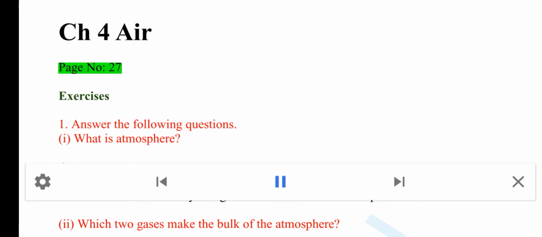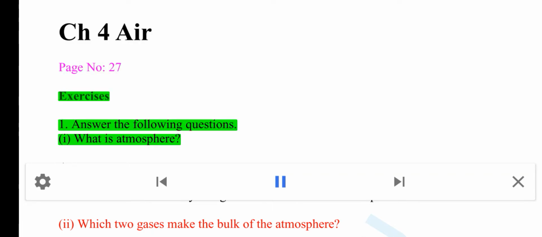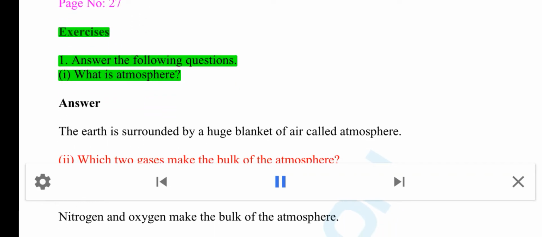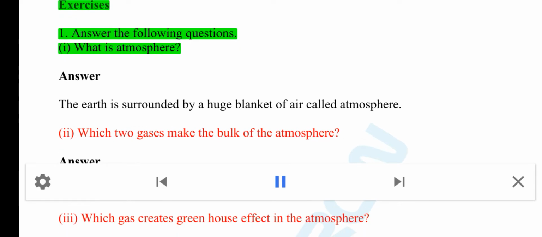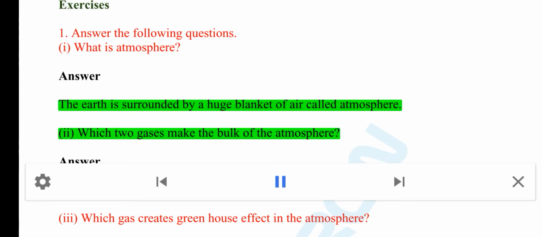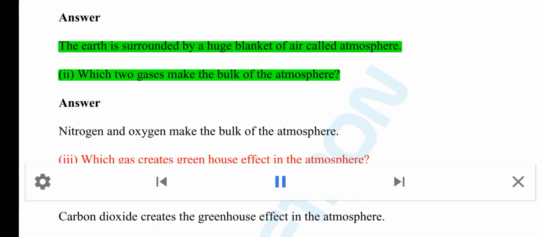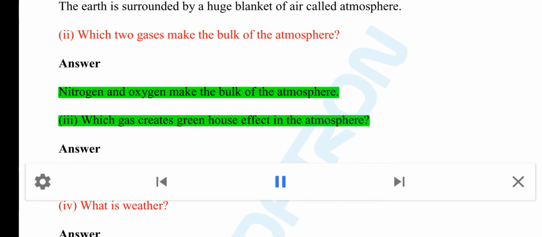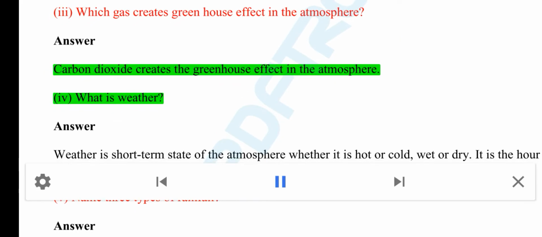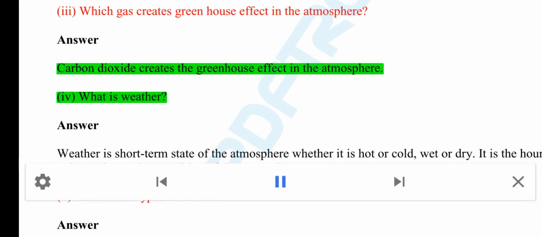Chapter 4, Air, page number 27. Exercises. 1. Answer the following questions. I. What is atmosphere? Answer: The earth is surrounded by a huge blanket of air called atmosphere. II. Which two gases make the bulk of the atmosphere? Answer: Nitrogen and oxygen make the bulk of the atmosphere. III. Which gas creates greenhouse effect in the atmosphere? Answer: Carbon dioxide creates the greenhouse effect in the atmosphere.